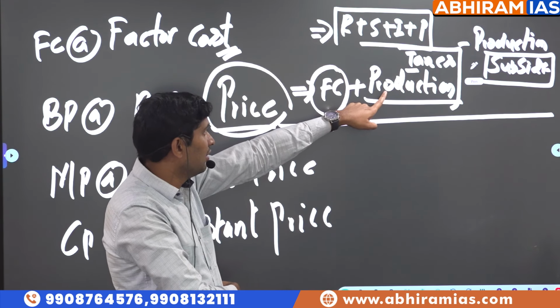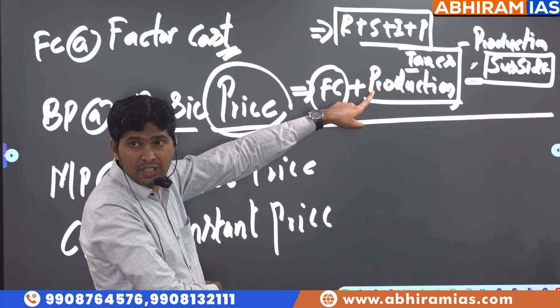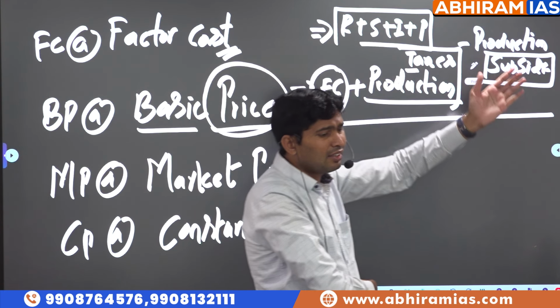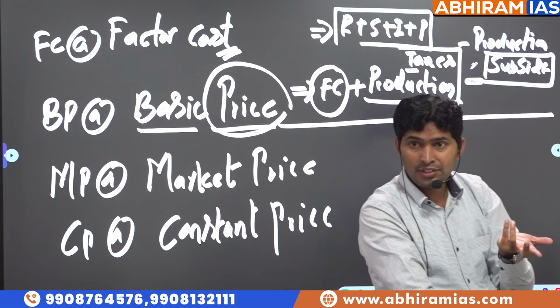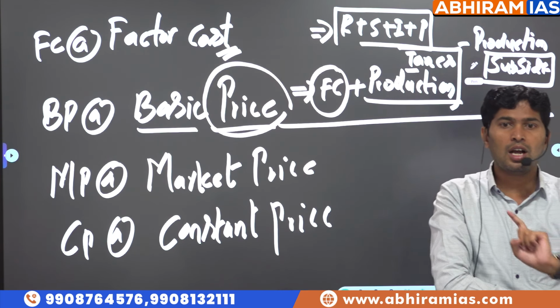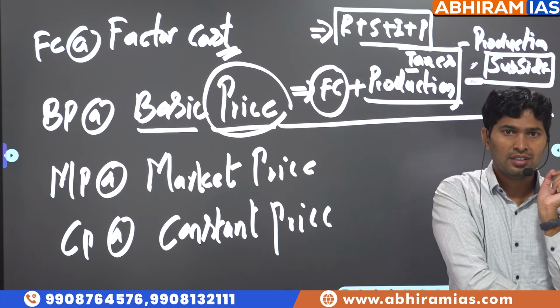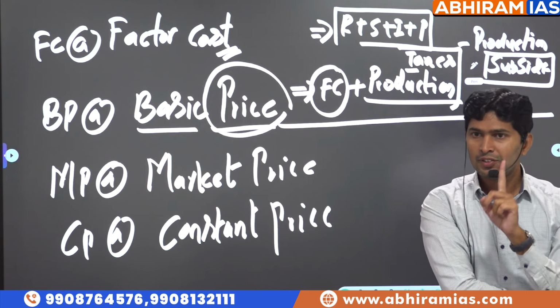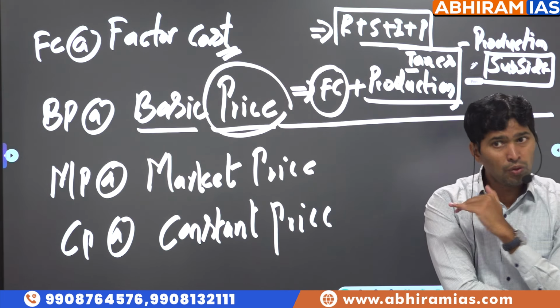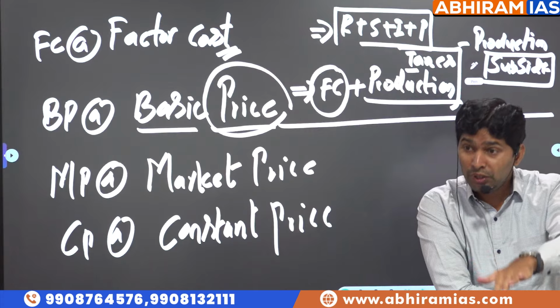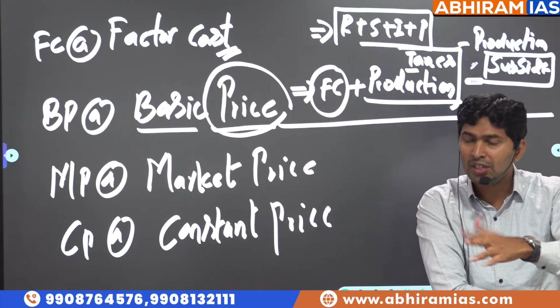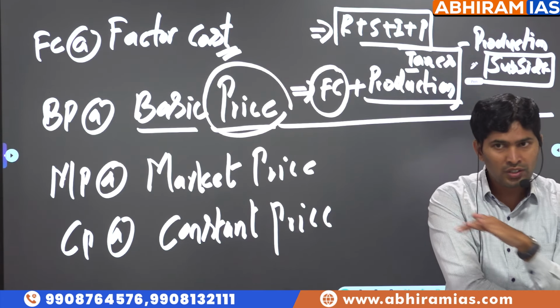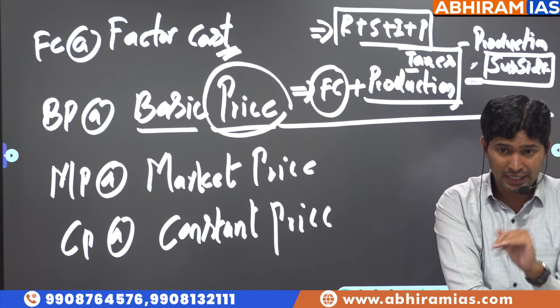It's supposed to pay license fee and production taxes to the government. Maybe for some electric vehicles the government is also offering subsidies. So to manufacture one car, 20 lakhs is the factor cost, production tax is 5 lakhs, subsidy is 1 lakh. No manufacturer wants to sell below this. If they sell below the minimum, they will get a loss. That's why they will not sell below this. That is called the basic price.